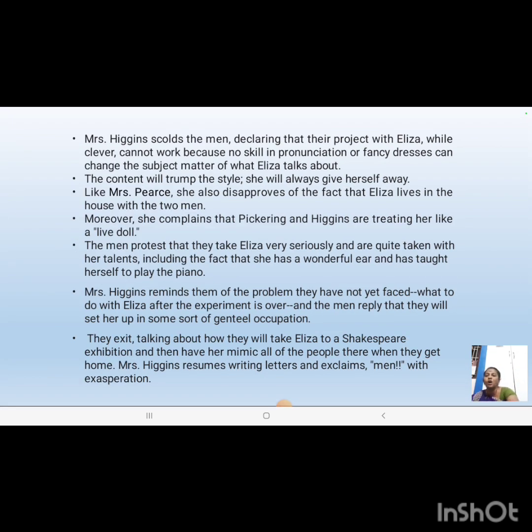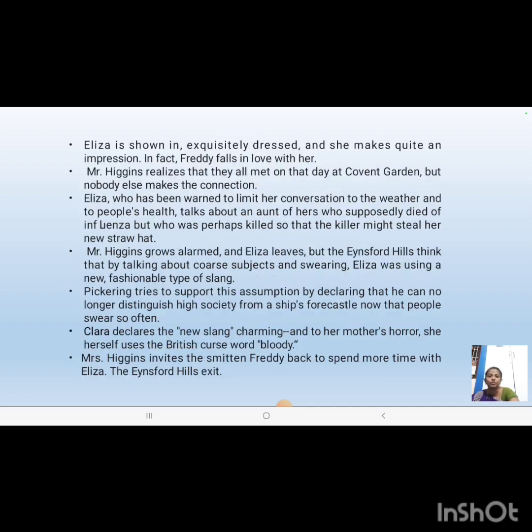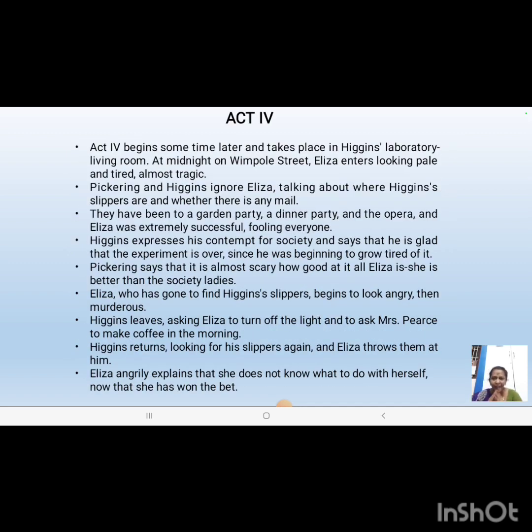Then we will move on to Act 4. In Act 4, Eliza passes off as a duchess. It was a complete success. When she was taken to the ambassadorial party, everyone admired her and nobody was able to identify that she was a slum girl. Everybody will admire her.